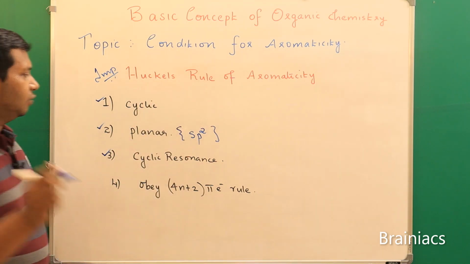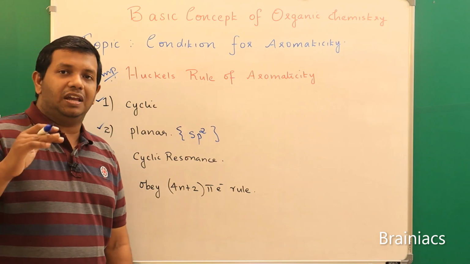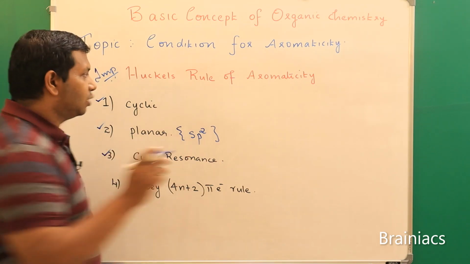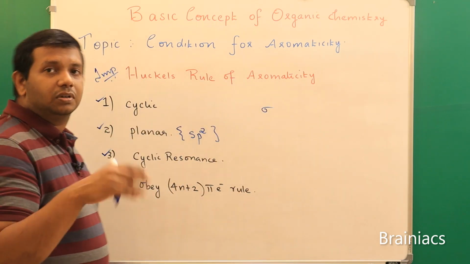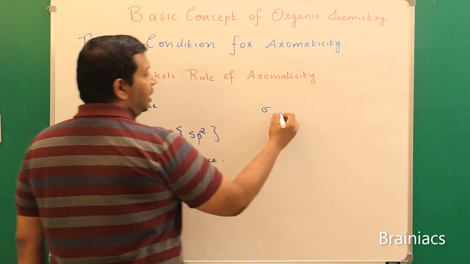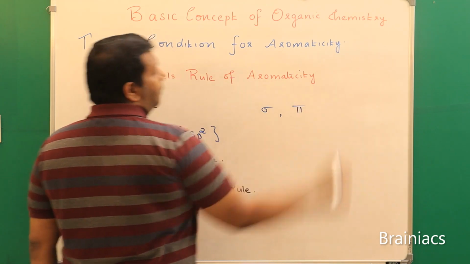So what does resonance mean? We know that in chemistry every atom is bonded together, and there are 3 types of bonds. The main types of bonds are sigma bond and pi bond.